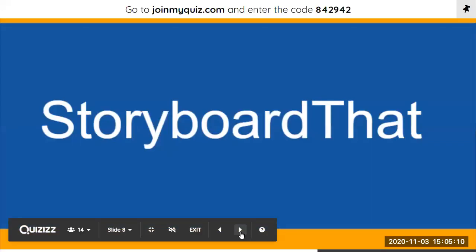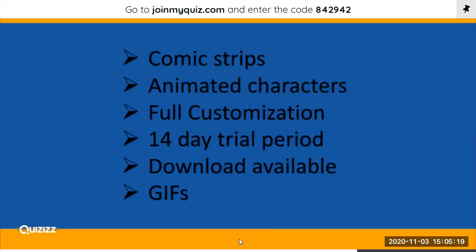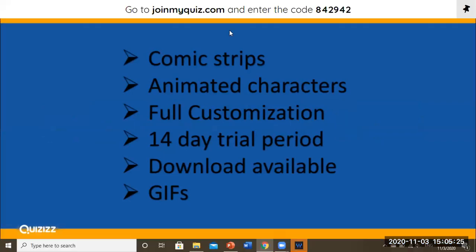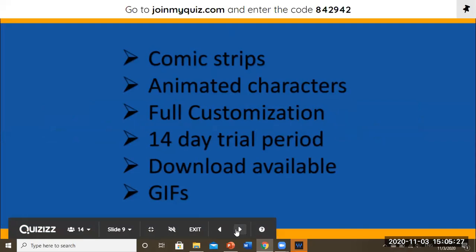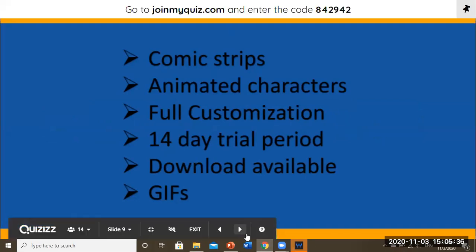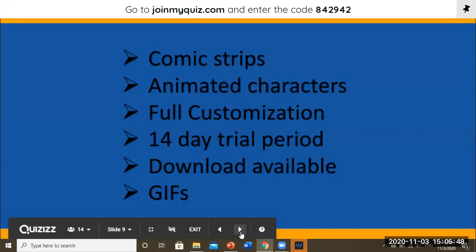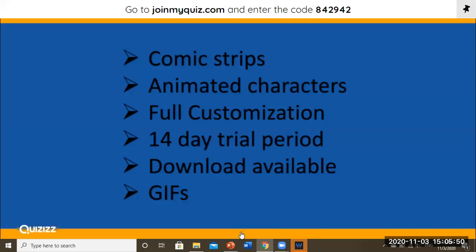Coming to the second app, storyboardthat.com. It's actually a website which is also accessible via phone. And this website is used for creating comic strips. You all might have come across comic books that you all read when you all were small. So here you all can create those comic strips which basically use animated characters. And there is complete customization of everything with respect to the scene, dialogue box, elements, characters. And the only drawback is that the particular website has a 14-day trial period, which means if your 14-day trial period expires, you will have to log in with a new email ID. And you can also download that particular comic strip in various formats, which I'll be showing you all.